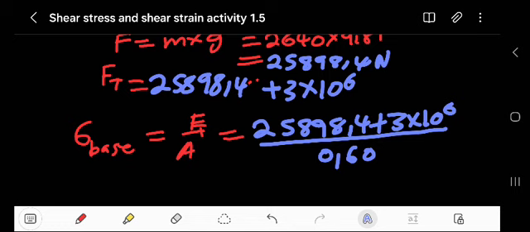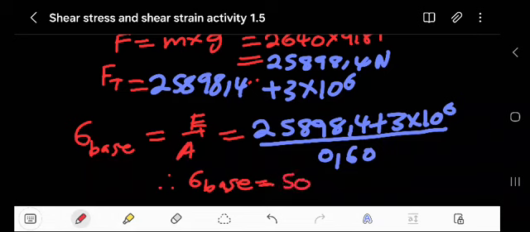Right, so yeah, let's find this. Let us get this. This is what we had: 25898.4 plus 3 times 10 to the power of 6, then divide by 0.6. Okay, it's a nice figure at the base.